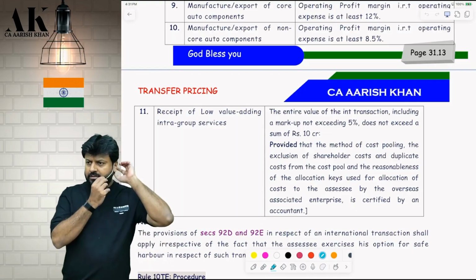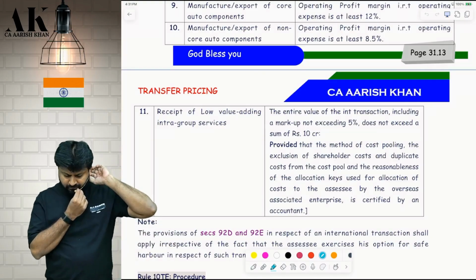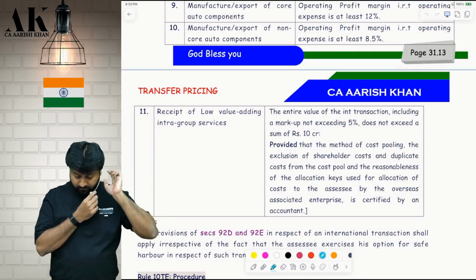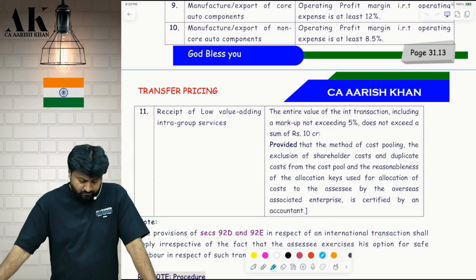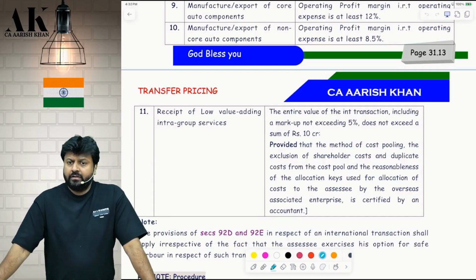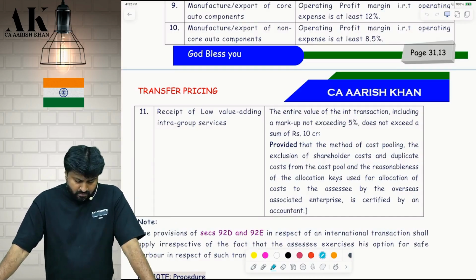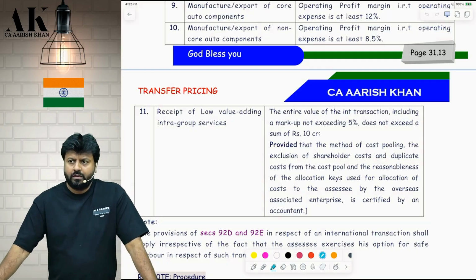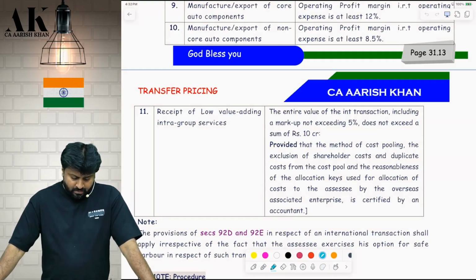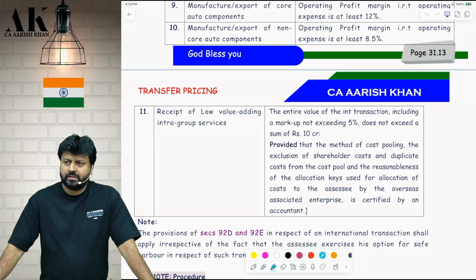Pay attention, please. One last service. Please see here. Stop talking. Point number 11. Receipt of low value adding intra-group services. Now, what are intra-group services? Intra-group services, that too, it has to be low value adding, not high value adding. Some small services they are talking about.